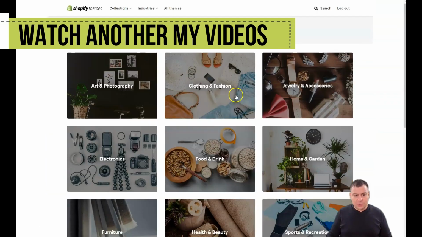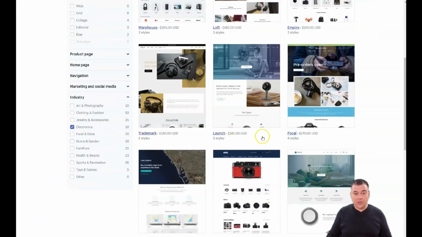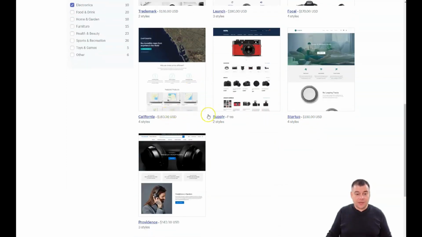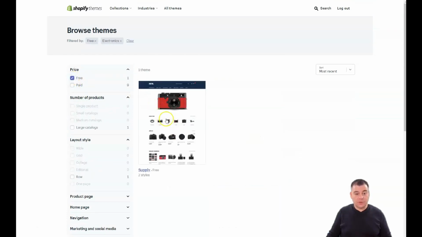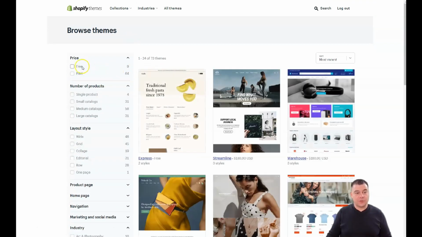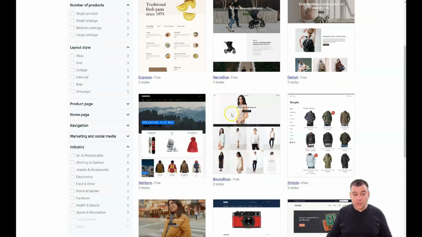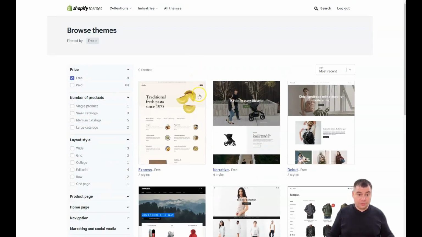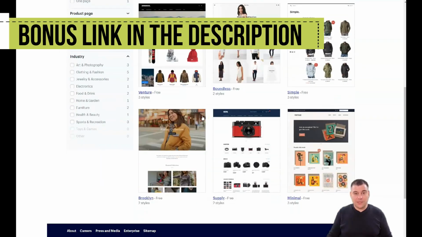Look at that list. So you can find a theme suitable for your type of business. But the price for a theme is, for example, $170, 180, and it can be not cheap. But you can sort it by free, for example, and you have just one free theme in electronics. But maybe there are a lot. Yeah, there are 9 free themes, and so on. You can use all those to make your shop unique.